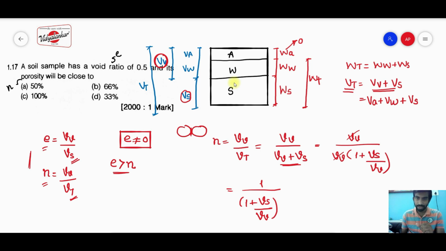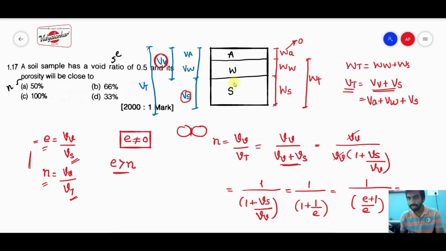As we know, void ratio is nothing but volume of voids by volume of soil, and here it is represented as volume of soil by volume of voids. So it is nothing but the inverse of the void ratio. So here we can also write 1 upon 1 plus 1 by E. We have replaced Vs by Vv, that is volume of solid by volume of voids, by 1 by E. If I expand this bracket, it becomes 1 upon (E plus 1) divided by E. I will take this E to the numerator, so it will be E upon 1 plus E, and that is your porosity.